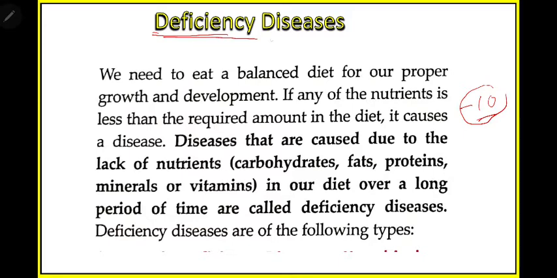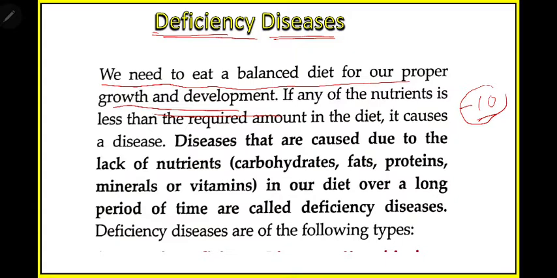And disease, you all know what disease is. Diseases are nothing but some physical condition of our body in which we feel unhealthy. So we need to eat a balanced diet for our proper growth and development. It was explained in the last class what a balanced diet is. We need to eat food in a schedule where each type of nutrient, like vitamins, carbohydrates, and protein, is balanced. It is clear that we need a balanced diet for proper growth and development.